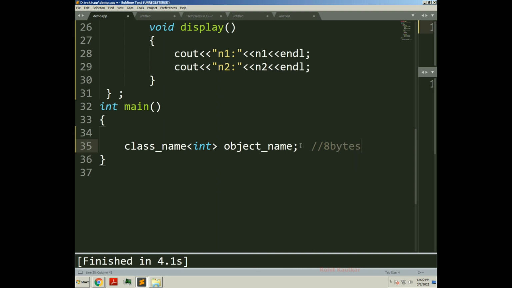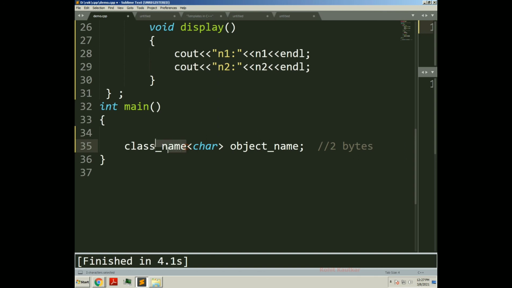So for memory allocation of this object during execution, we need to specify the data type here while specifying the object. If I specify character here, how much memory will the compiler allocate for this object? It will allocate 2 bytes of memory. Why? Because each character requires a single byte. Okay, so the syntax is like this.